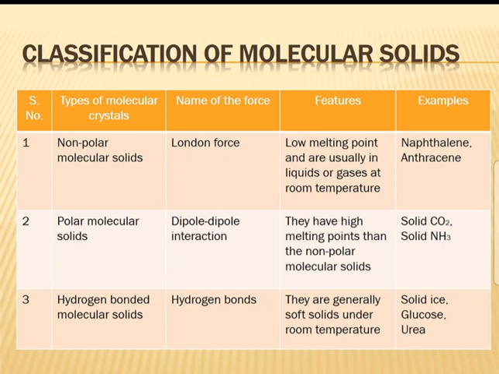Polar molecular solids have dipole-dipole interaction. Features: they have higher melting point than non-polar molecular solids. Examples: solid CO2 and solid NH3. Hydrogen bonded molecular solids: the force present is hydrogen bond. Features: they are generally soft solids at room temperature. Examples: solid ice, glucose, urea, etc.